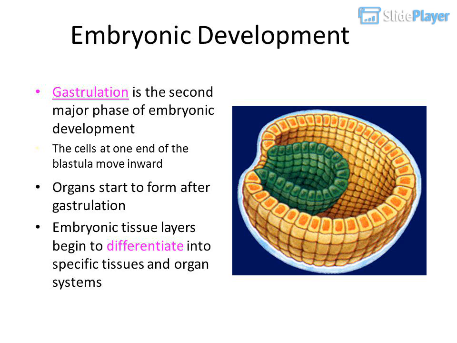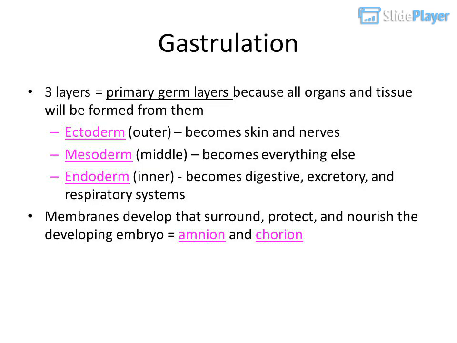Gastrulation is the second major phase of embryonic development. The cells at one end of the blastula move inward. Organs start to form after gastrulation. Embryonic tissue layers begin to differentiate into specific tissues and organ systems. Gastrulation produces 3 layers, the primary germ layers, because all organs and tissues will be formed from them.